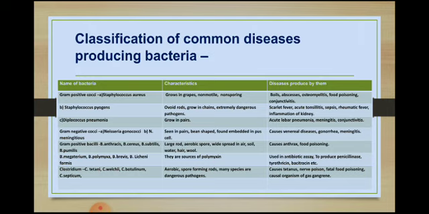In this slide we see three columns: the name of the bacteria, characteristics, and diseases caused by them. They are continuous. Everything will be shown in the slide. The student may follow this slide by enlarging it.